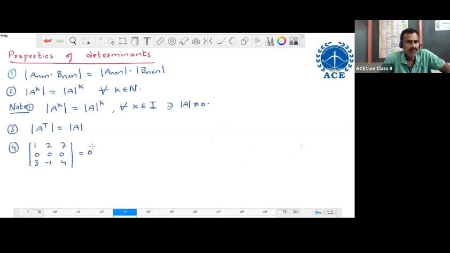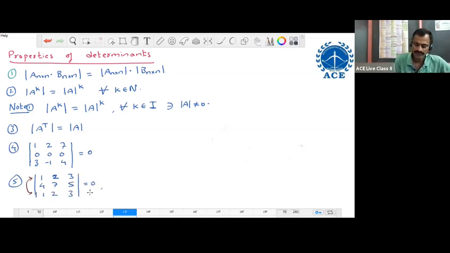Fifth one. The determinant with rows 1, 2, 3, then 4, 7, 5, then 1, 2, 3 is equal to 0. The reason for this is the first and last rows are the same. When two rows are the same in a determinant, then the value of the determinant is 0.